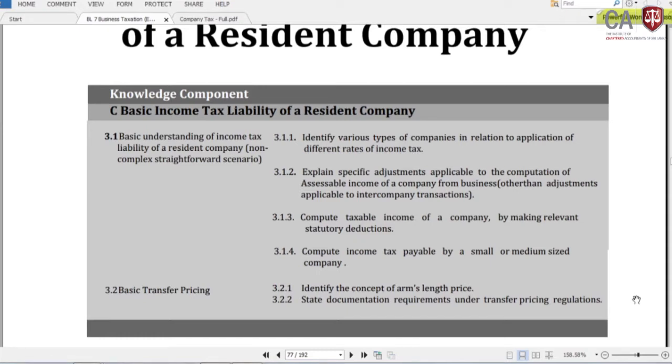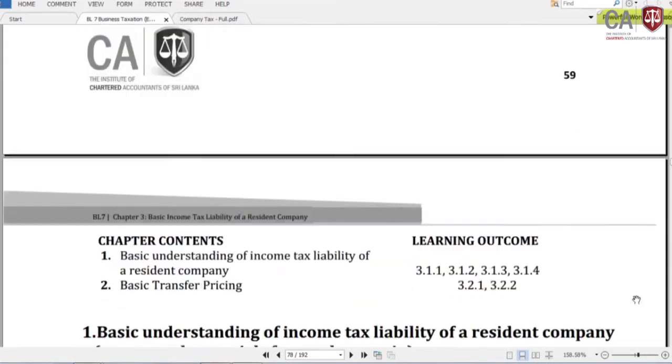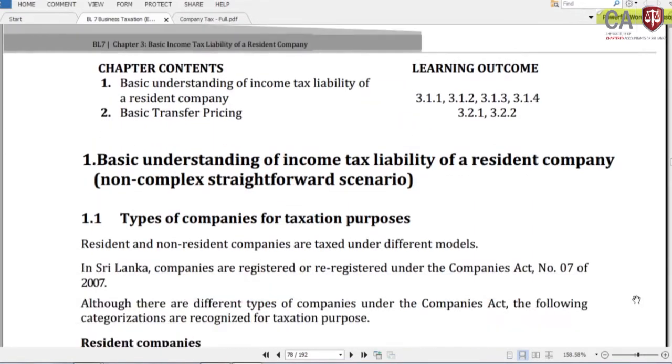Third, calculate the taxable income of the company in relation to the statutory deductions. Then compute the income tax payable by small and medium size companies. At the end we discuss the transfer pricing applications, a basic understanding of transfer pricing. Then we move on step by step.